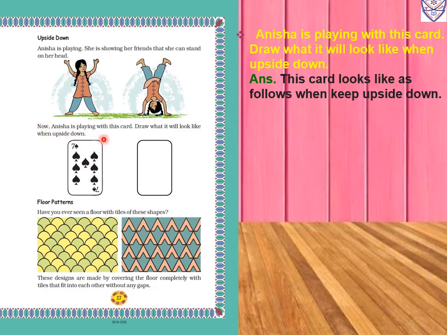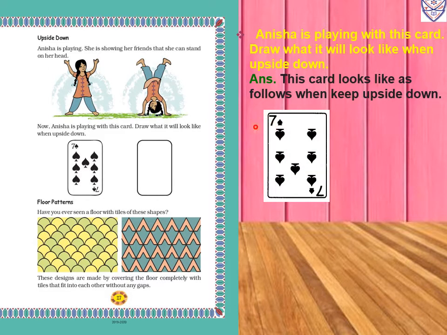Now Anisha is playing with this card. Draw what it will look like when upside down. When we move this card, how will it look? This card will look like as follows when kept upside down. So 7 will come upside and this whole design will come in an opposite direction.